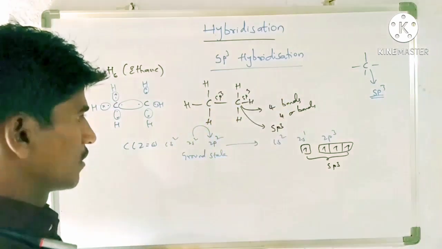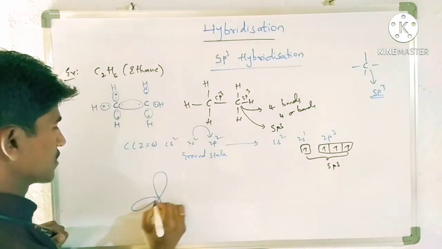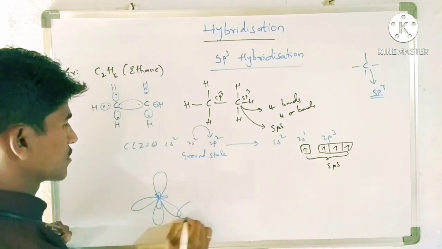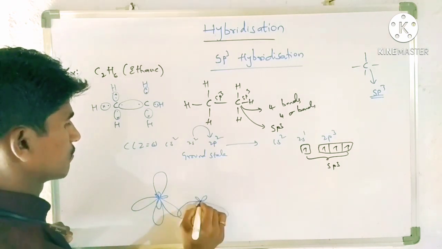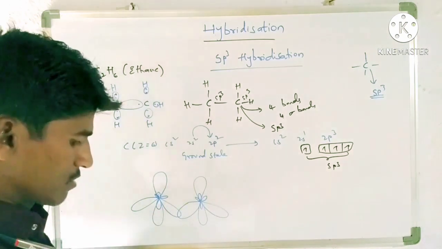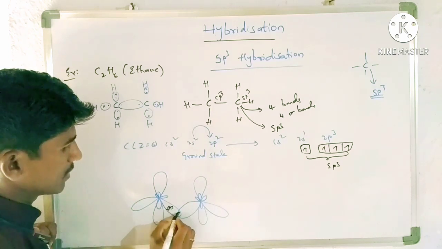So at that time, what happened? This carbon forms orbitals like this, and this one also forms bonds like this. Here all these are sp3 only. Here this is sp3 with an electron.